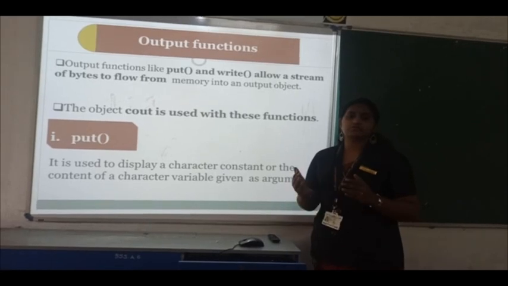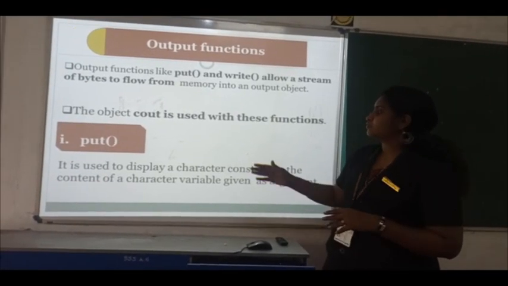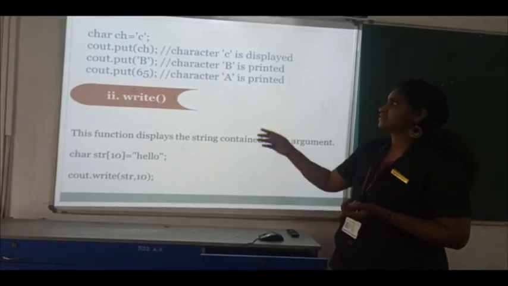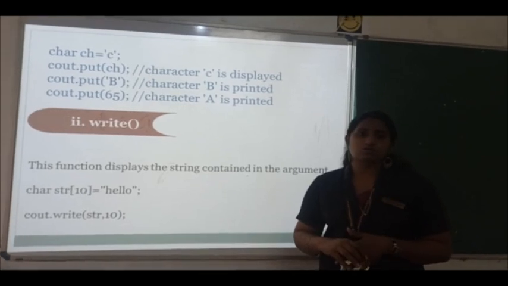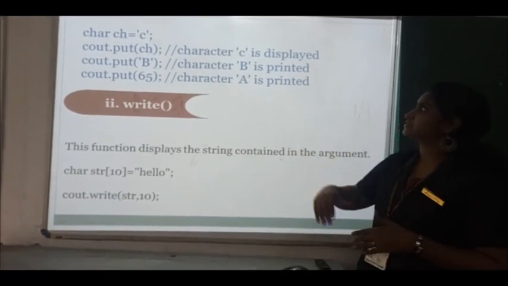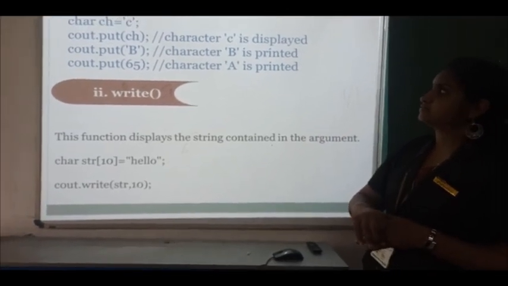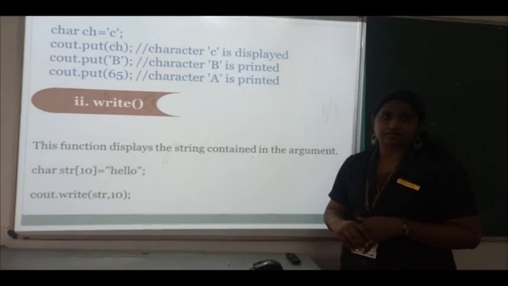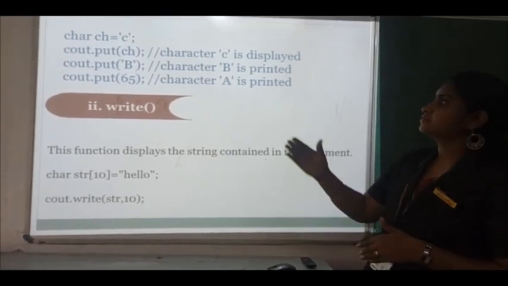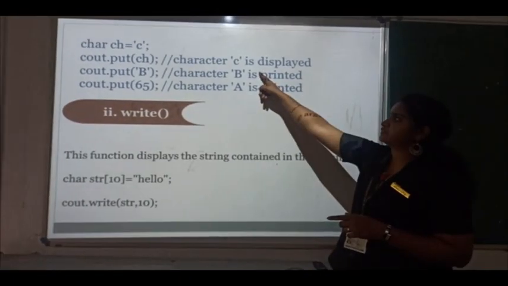So we'll see the next one, output functions. It is generally used to display the string output, is it? It displays a set of characters, and generally you use the cout operator. You can see the examples. Here we have the variable ch, that is a character, assigned with the character c, and here cout.put(ch) means it will display it like that.